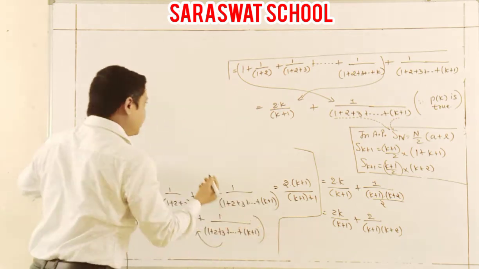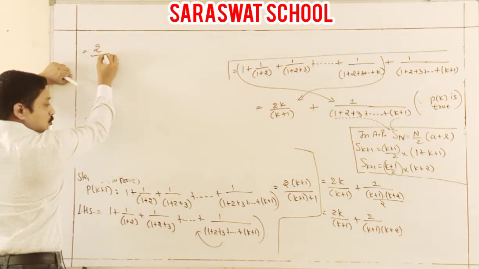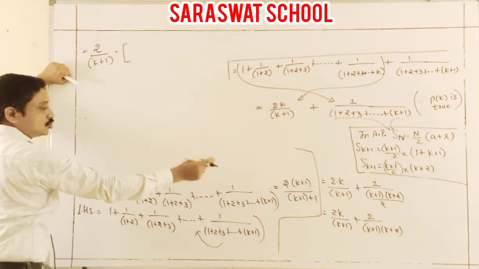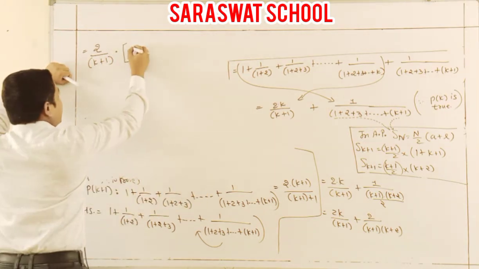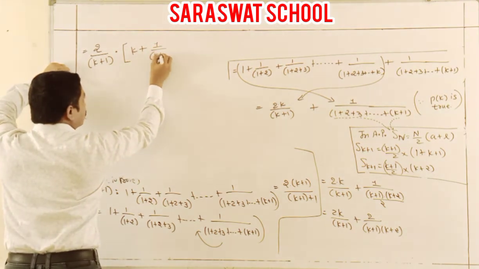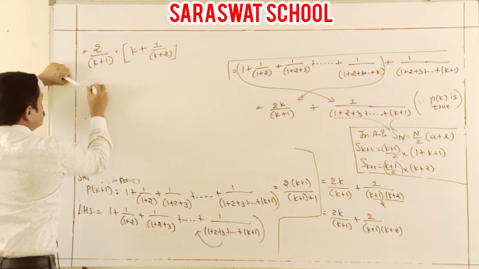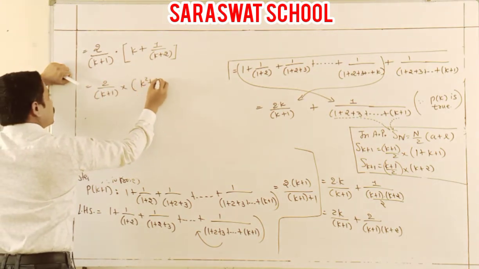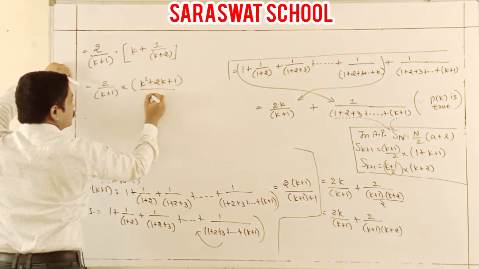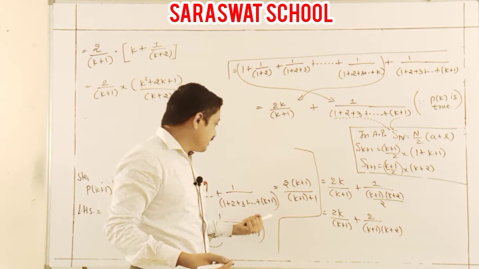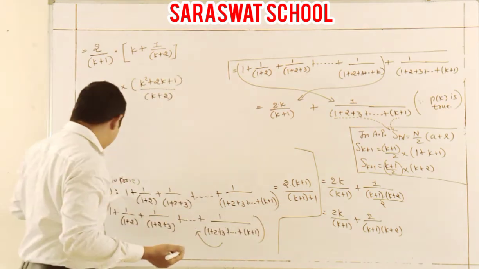Further step here, write down 2 below the K plus 1. And what is the remaining 2 below the K plus 1? Yes, K. Here 1 upon K plus 2. So 2 upon K plus 1, K square plus 2K plus 1. I hope you understood, and that calculation is your RHS. This is your RHS for step 3.